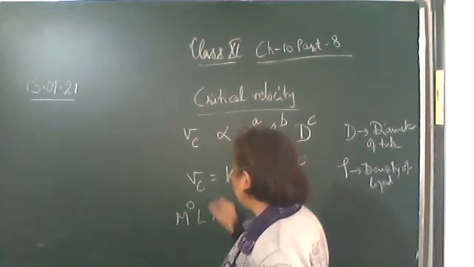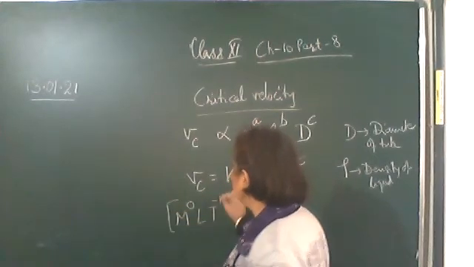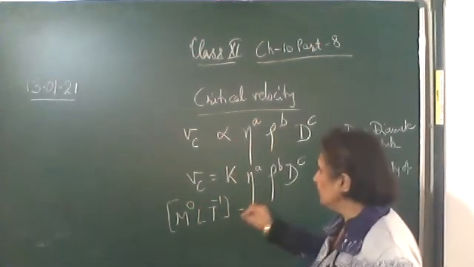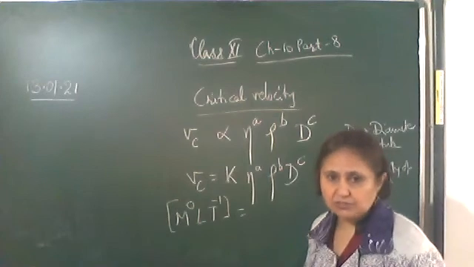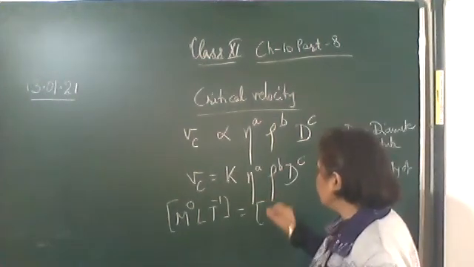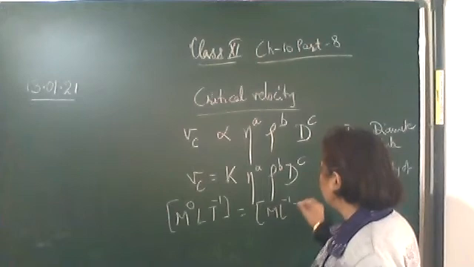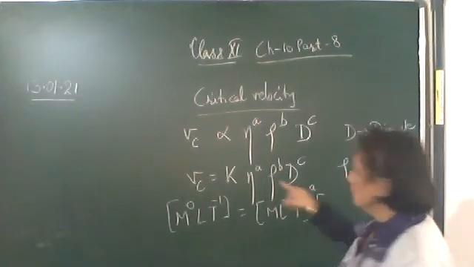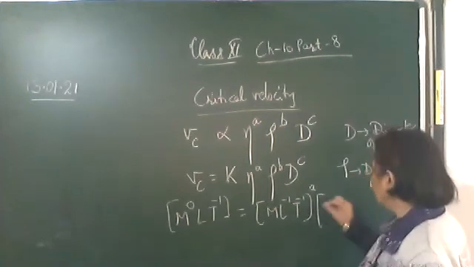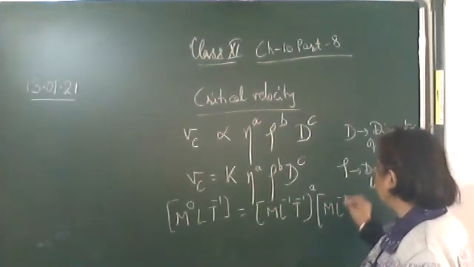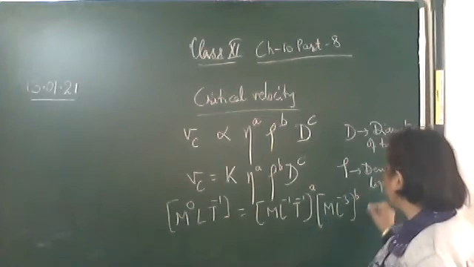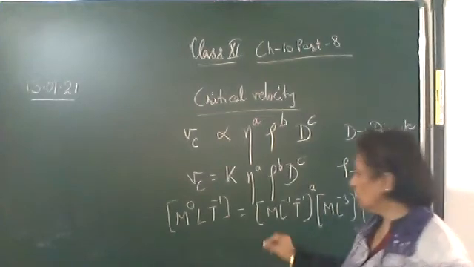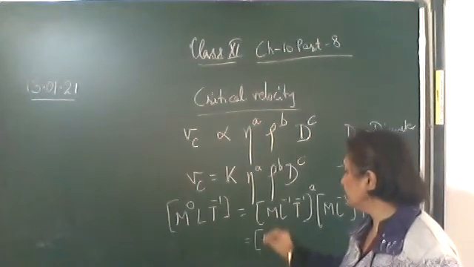Velocity: M raised to the power 0, L raised to the power 1, T raised to the power minus 1. K is a dimensionless constant. Coefficient of viscosity: M L raised to the power minus 1, T raised to the power minus 1, raised to the power a. Density, mass upon volume: M L raised to the power minus 3, raised to the power b. Diameter is L, raised to the power c. Now collect the powers of M, L and T on the right hand side.